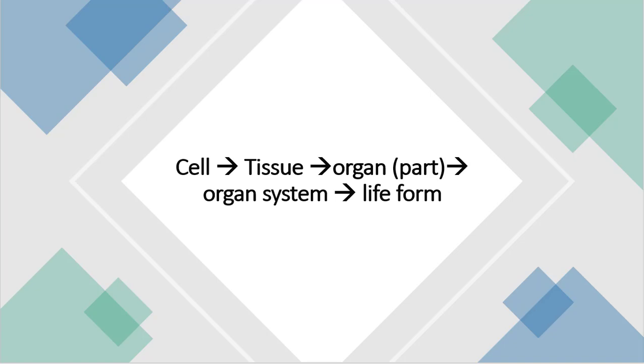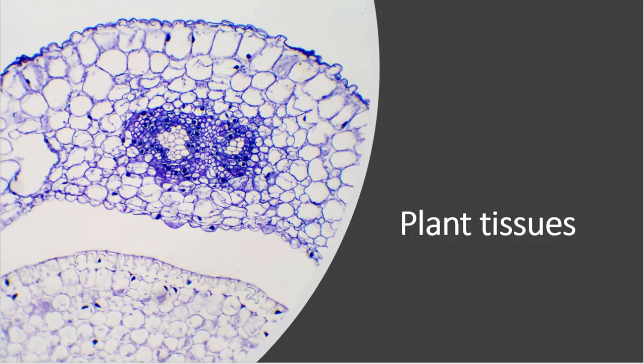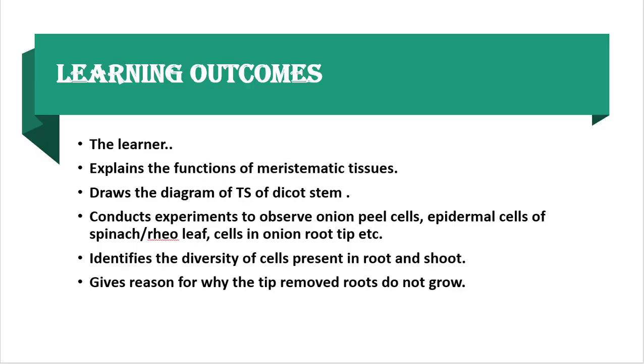So children, today I want to discuss with you the plant tissues. Okay. Through this lesson, the learner is going to learn to explain the functions of meristematic tissues, draw the diagram of TS of dicot stem, conduct experiments to observe onion peel cells, epidermal cells of spinach or rhoeo leaf, cells in onion root tip, etc. Identify the diversity of cells present in root and shoot. Give reasons for why tip-removed roots do not grow.